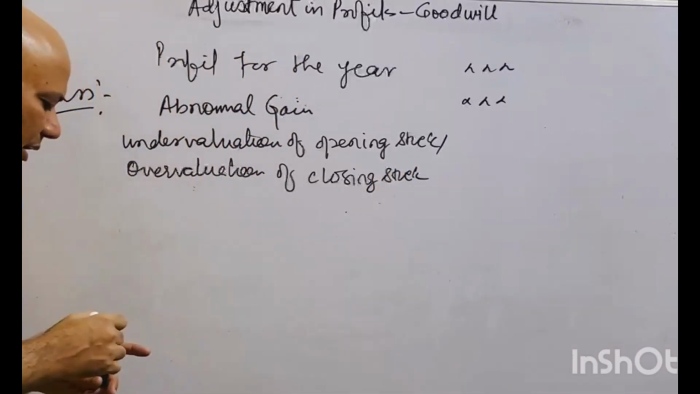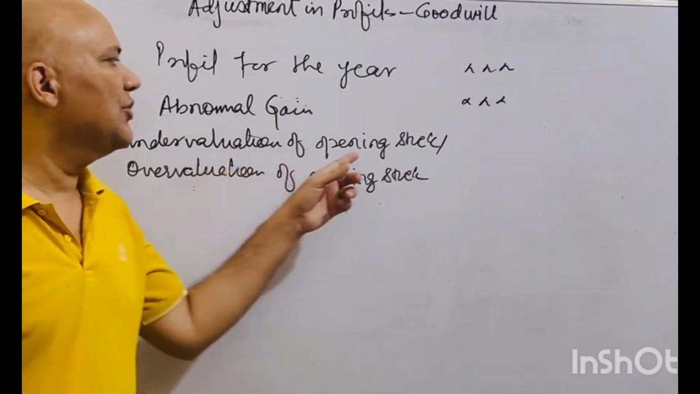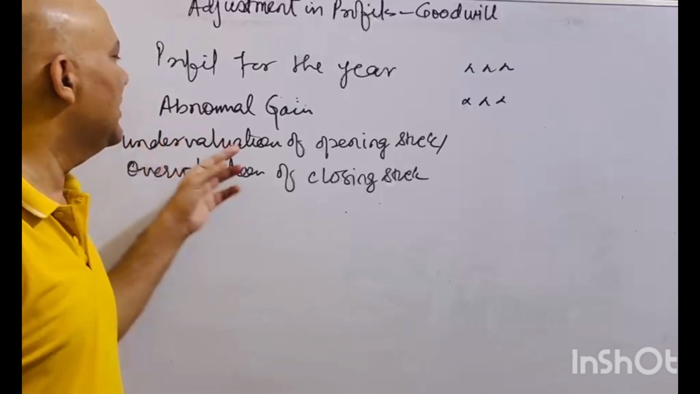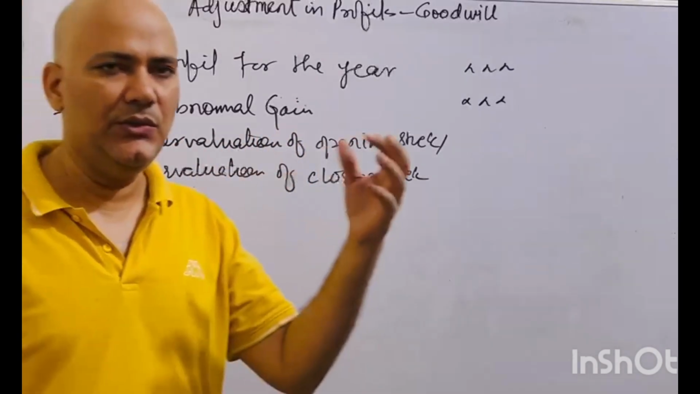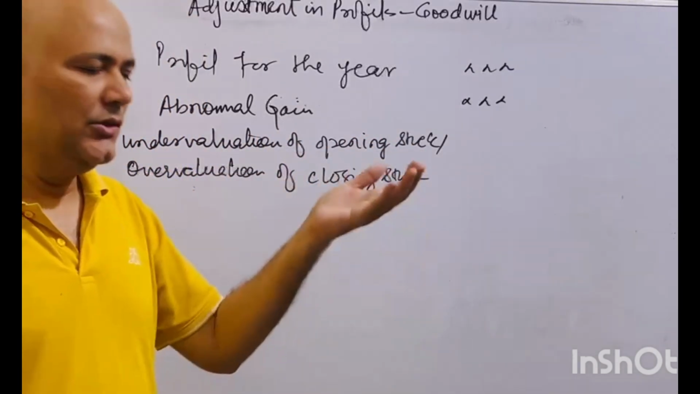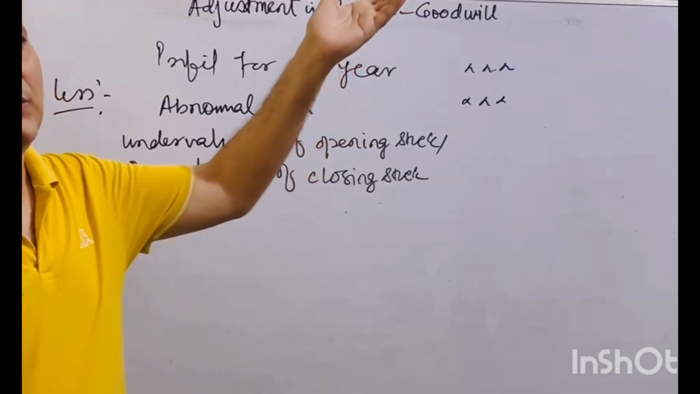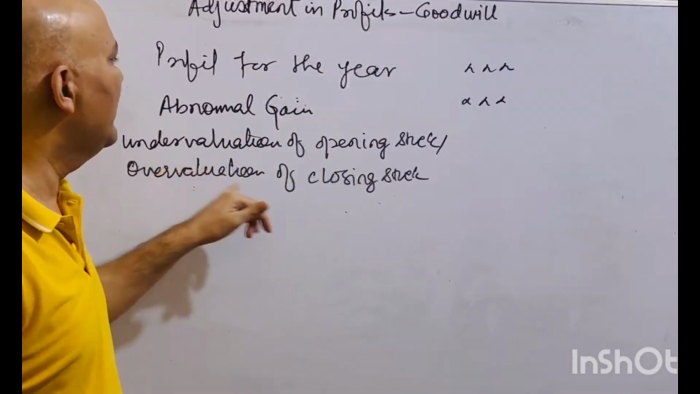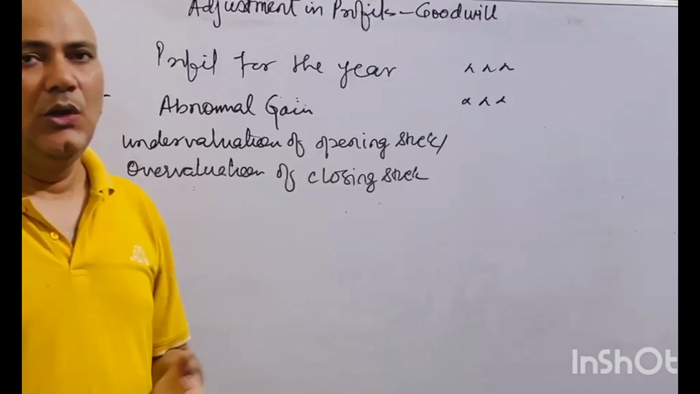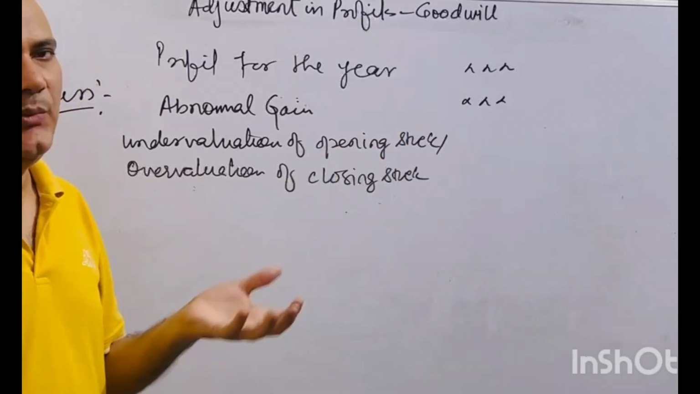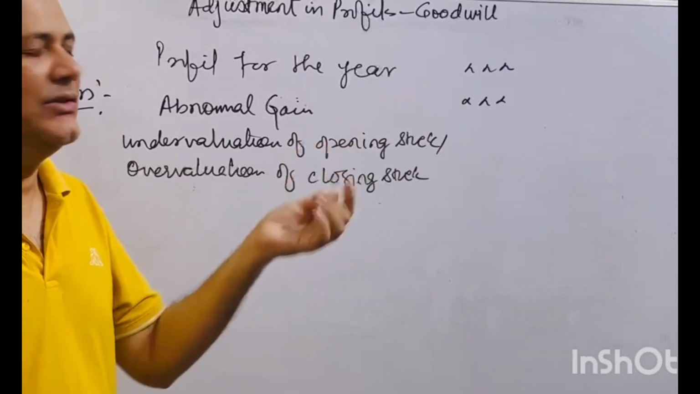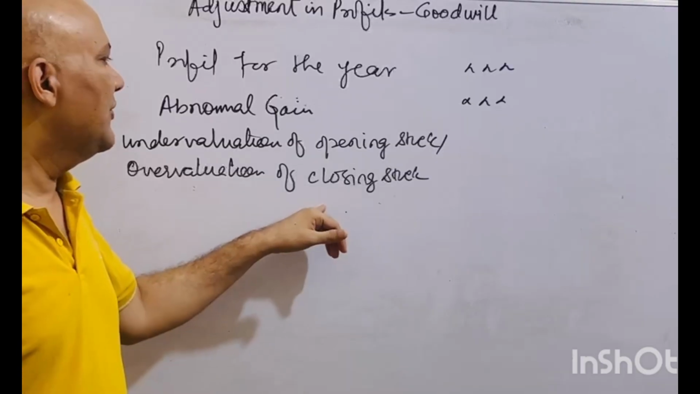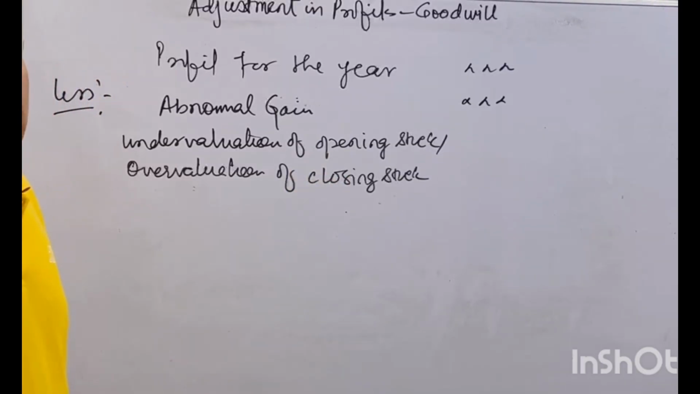now this is again undervaluation of opening stock. You have to deduct undervaluation of opening stock. That means you have taken the expenses less, so your profit would have increased without any reason, so that needs to be deducted. And vice versa, overvaluation of closing stock. If you are overvaluing the closing stock, that means your profit is going to be increased, so that needs to be deducted to make it the real profit, right?